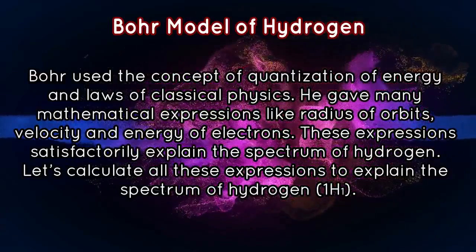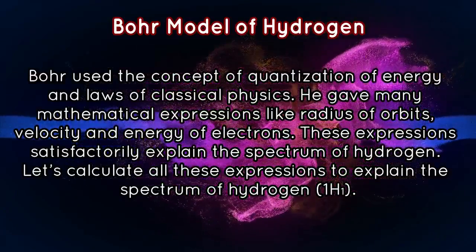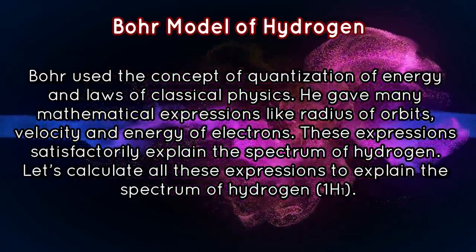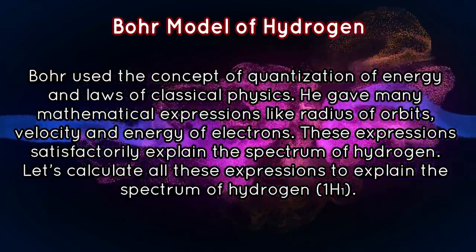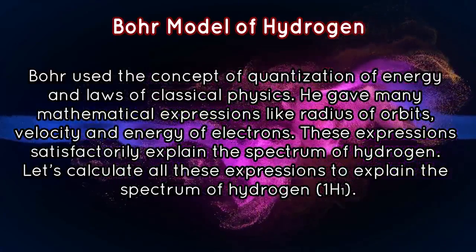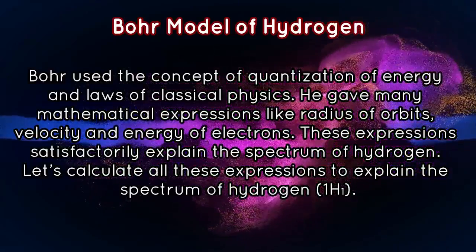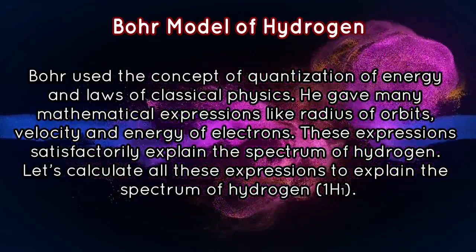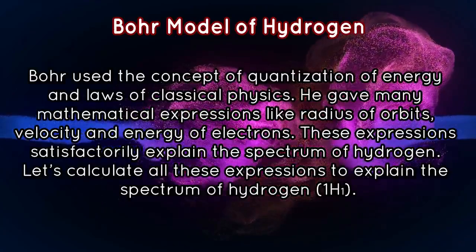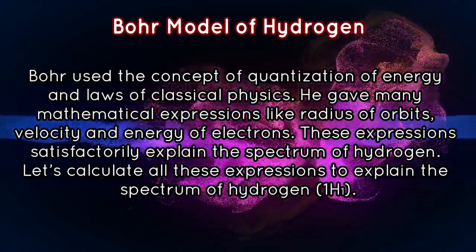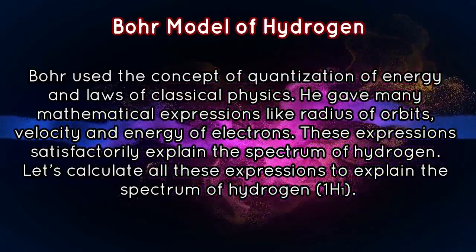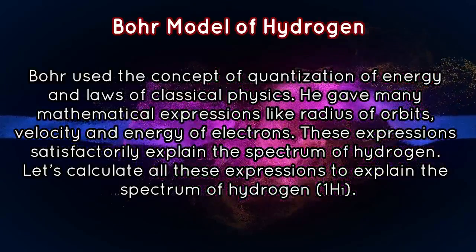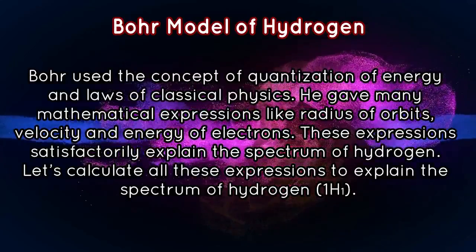The second thing is that Bohr's atomic model cannot explain the Stark effect and the Zeeman effect, that is the splitting of lines in electric field and magnetic field respectively. Every model has some drawbacks, right? So the Bohr model also had some drawbacks, but the merits given by the model were very, very high, right? So these were the details of the Rutherford and the Bohr atomic model.